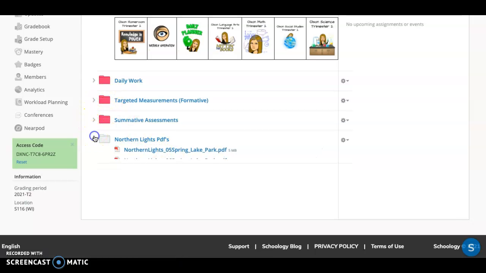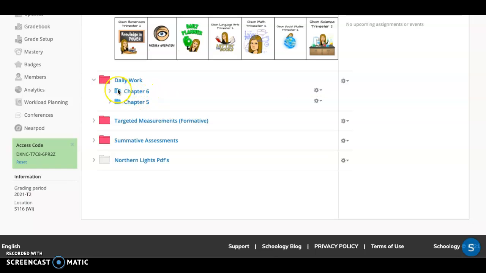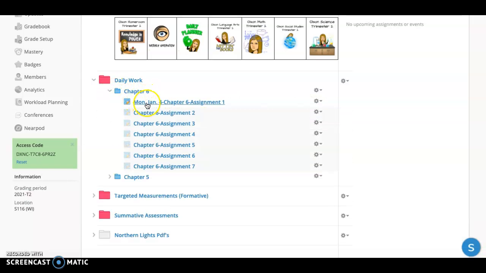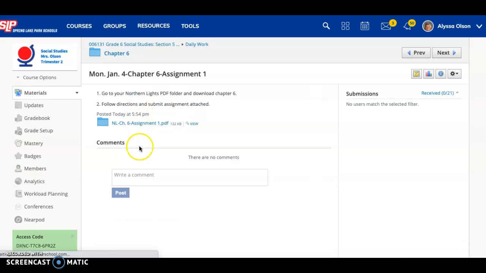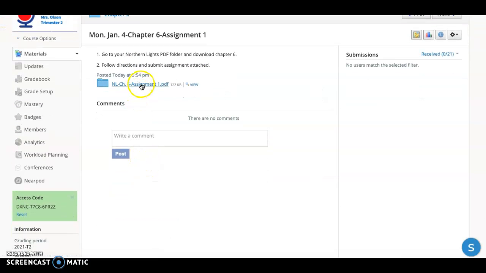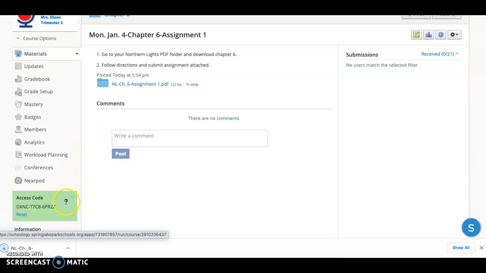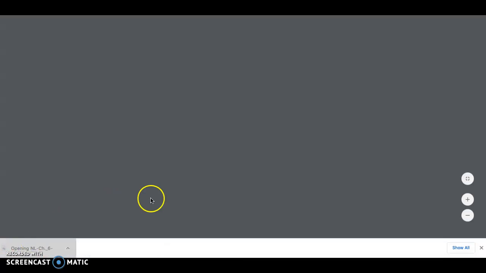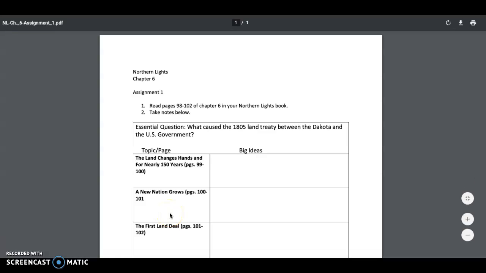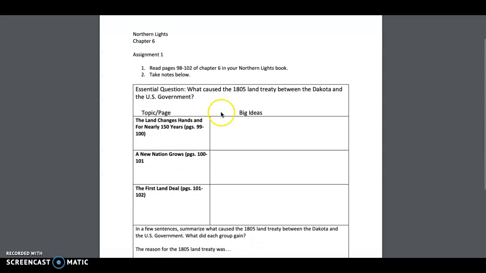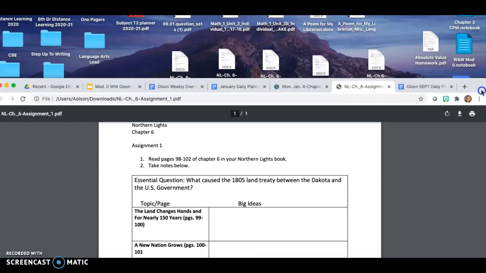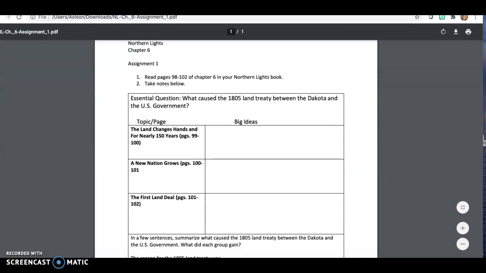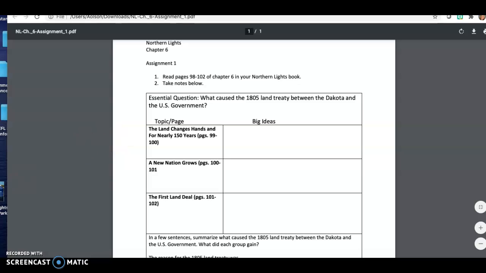And then to see your actual assignment, you'll go into chapter 6 and you'll see Monday, January 4th, chapter 6, assignment 1. As you open that, you'll see that it's a PDF. When you look at the PDF, you're going to read through in Northern Lights after you've downloaded it. Here's my Northern Lights right here.